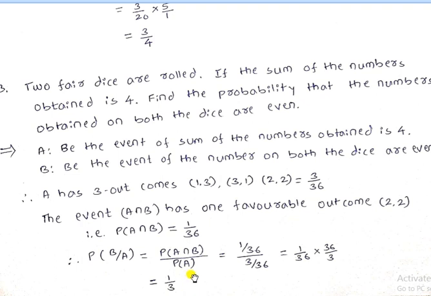So we are using conditional probability to calculate this result. These are a few examples on the multiplication rule and conditional probability, with the help of De Morgan's law and the Venn diagram.